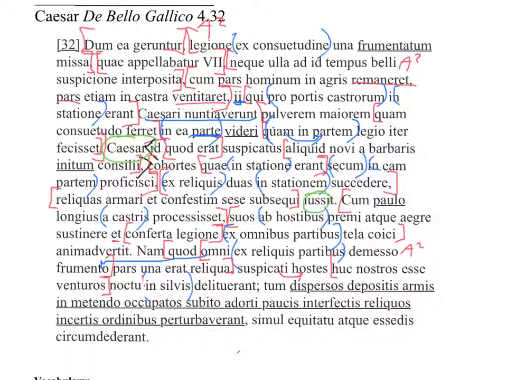Depositis armis, though, is definitely an ablative absolute. In metendo. Okay, that's going to be one. This one, however, occupatos is a participle, and I think that it includes in metendo. So we're gonna go ahead and put those caret brackets around there. Actually, we might be able to do this here. I think we can make a good argument that this absolute actually goes with dispersos. So those having been dispersed, with their arms having been dropped. All right.